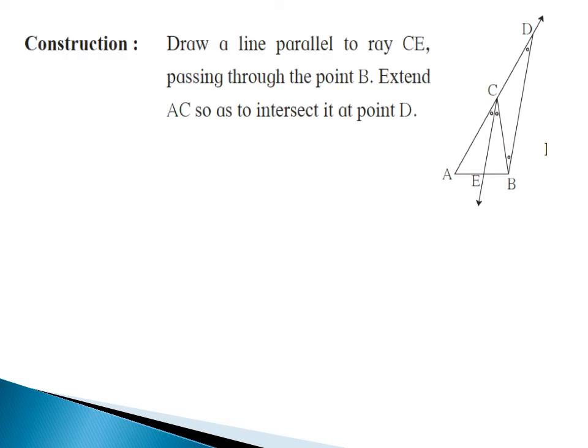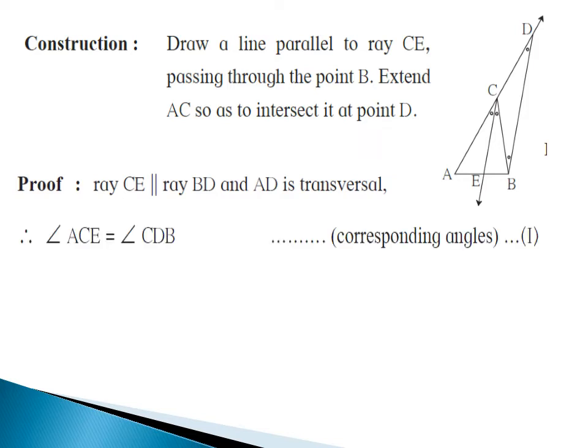Construction: draw a line parallel to ray CE passing through the point B. Extend AC so as to intersect it at point D. Proof: ray CE parallel ray BD and AD is transversal. Therefore, angle ACE is equals to angle CDB, corresponding angles. This is statement number 1.